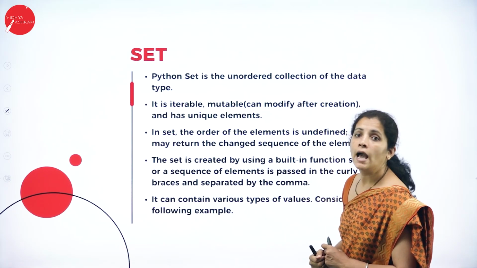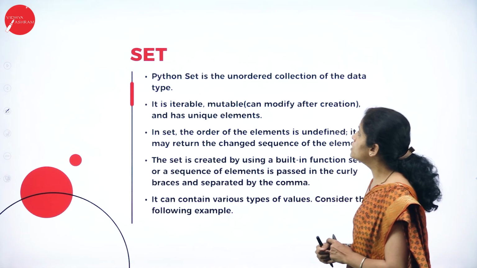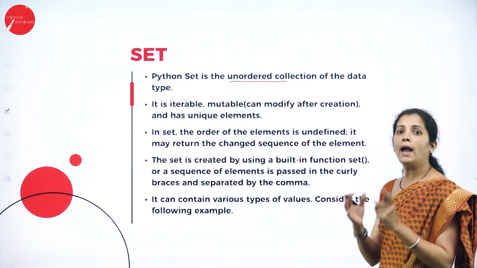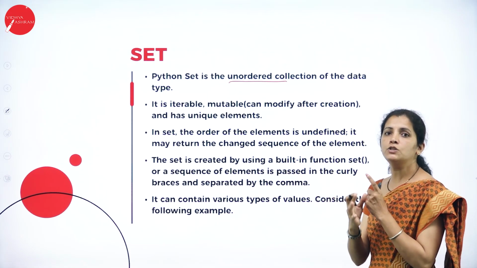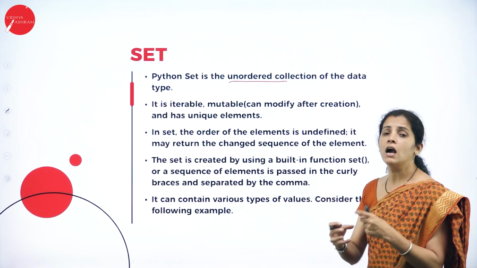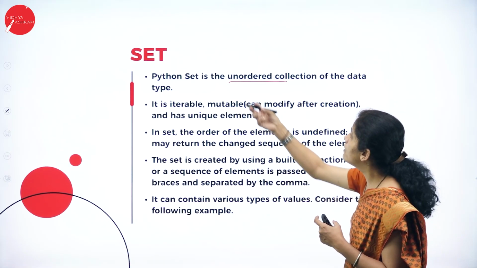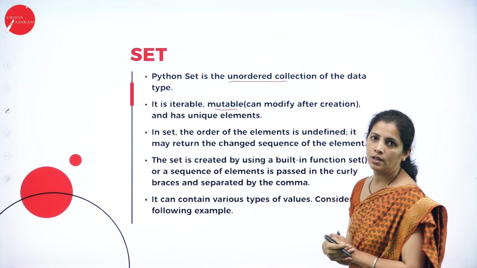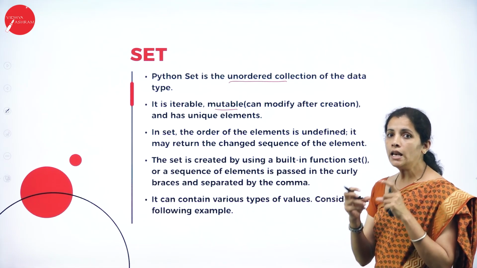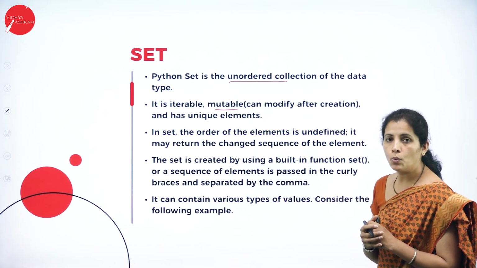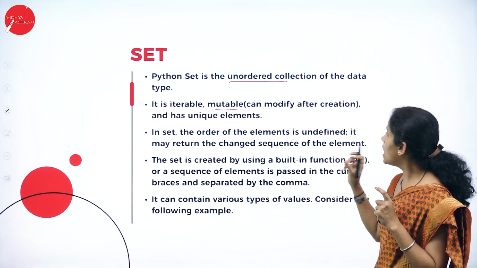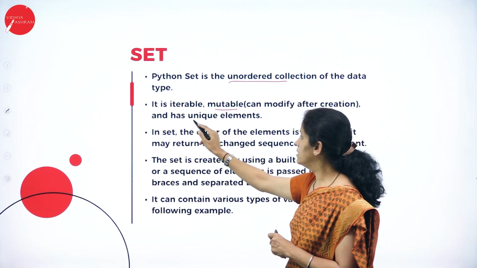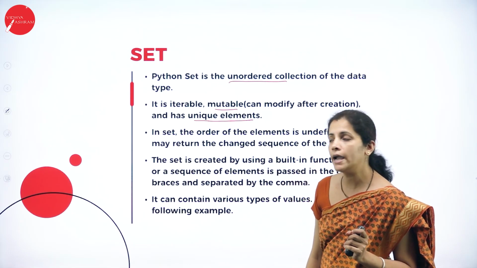Okay, fine. Let's see another data type, set. Set is an unordered collection of data. There is no order of elements. When I have an unordered collection of elements, then I'll go with the set. It is mutable. So what is mutable? Elements are modifiable, and it must have unique elements, so it must have distinct elements.